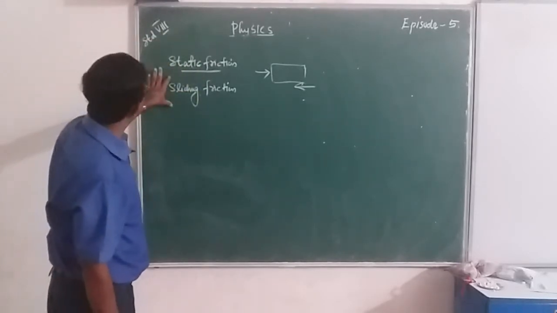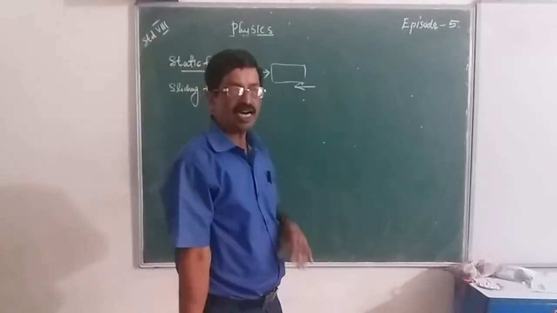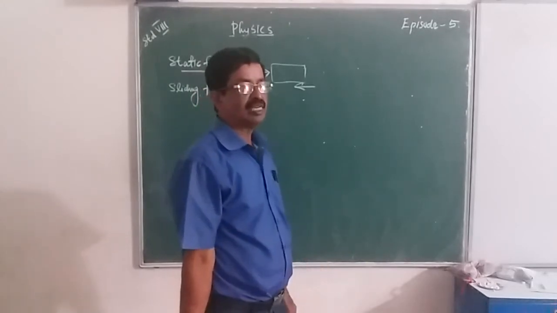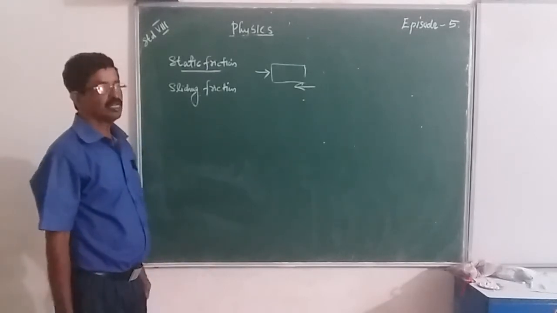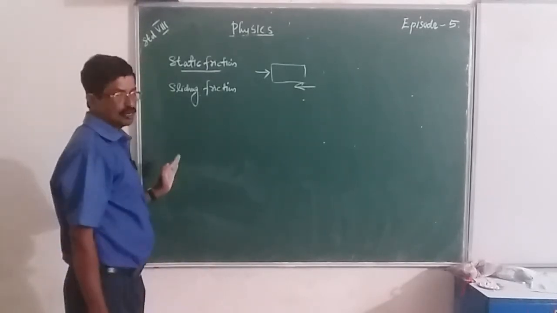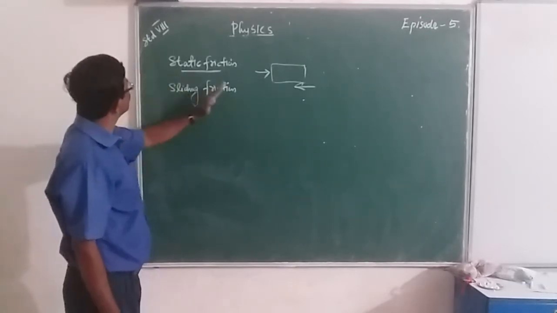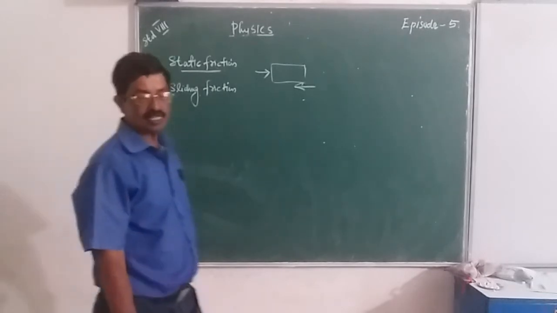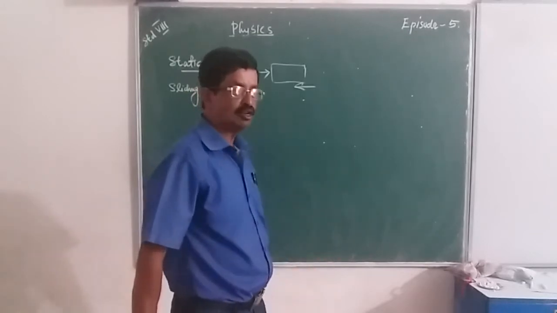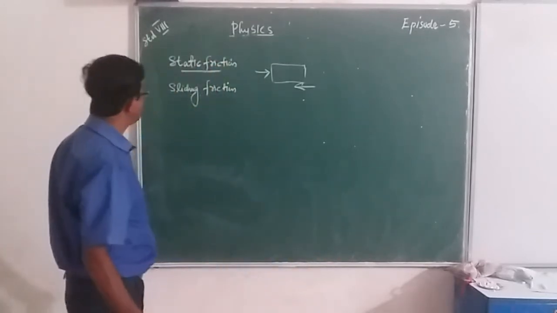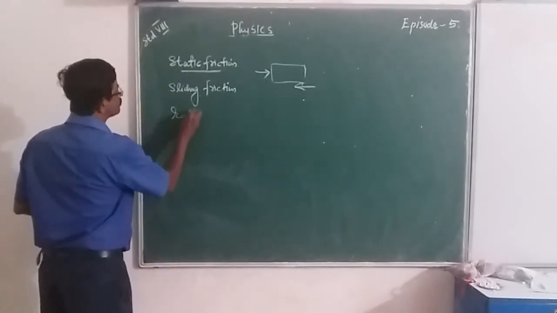Then we came across the circumstances in which we use the advantages of friction, and other cases in which we make use of methods to reduce friction. Then what is the disadvantage of friction? Mainly, a part of the energy we give to a machine or anything is lost in the form of heat. Then we came across what is rolling friction.